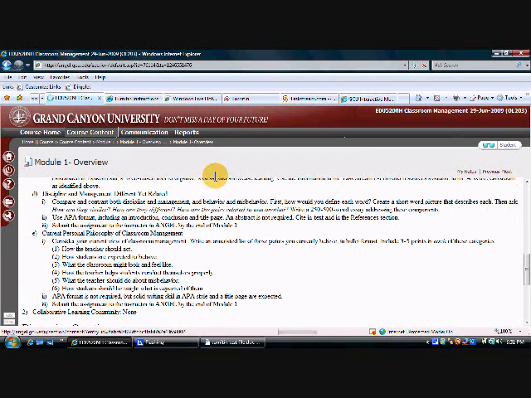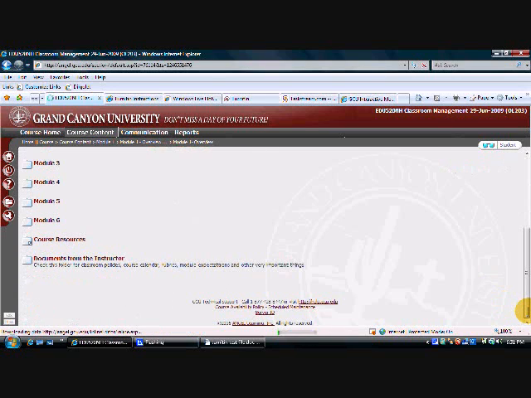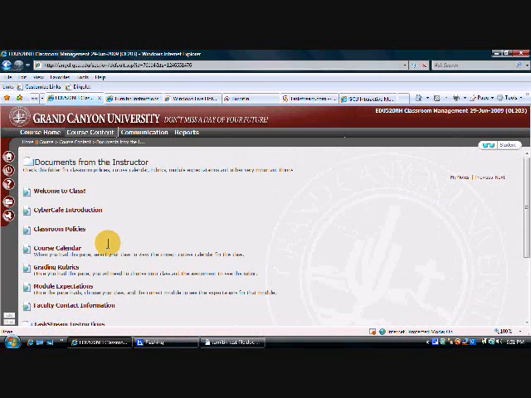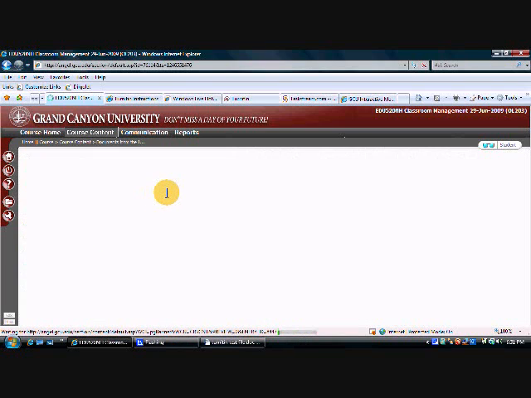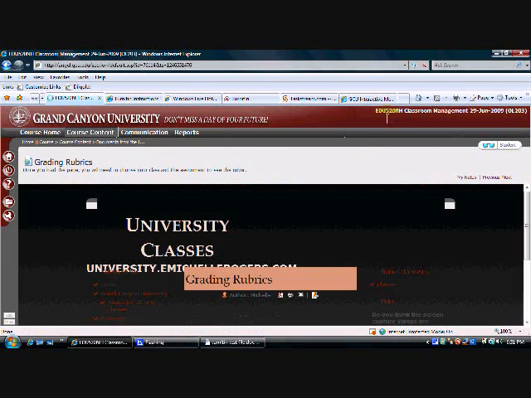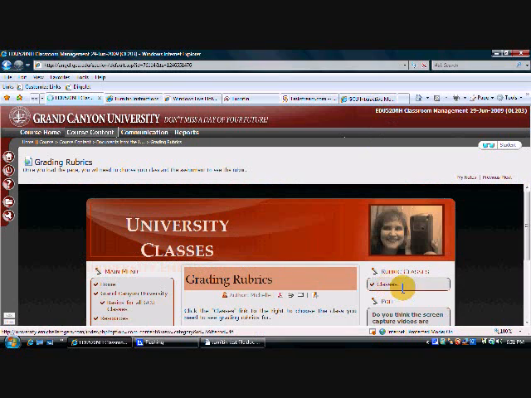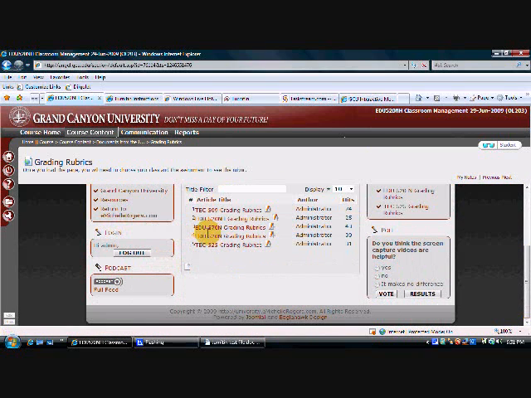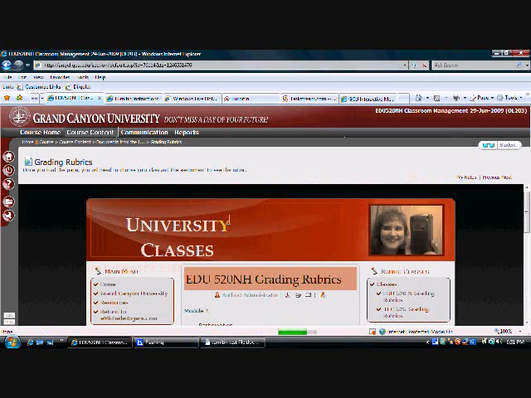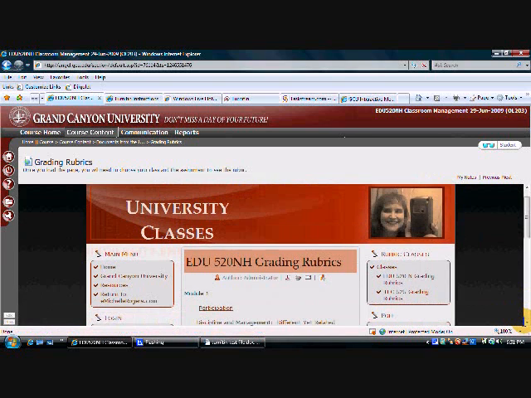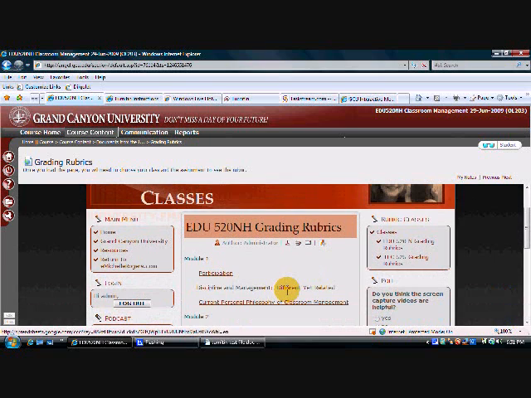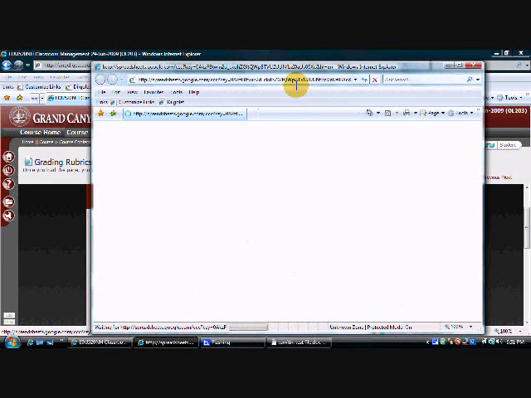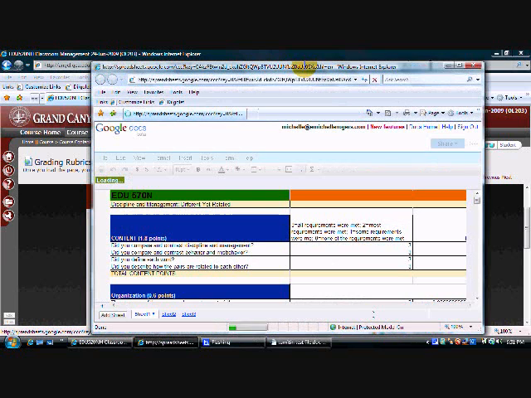So I'm going to go to course content. I'm going to go to documents from the instructor, grading rubrics, and remember this was class EDU 520NH, so I'm going to click on classes, and then I'm going to click on EDU 520NH, and in module 1 you see the rubric for discipline and management, different yet related. When I click on that, it's going to open up that rubric in Google Docs.